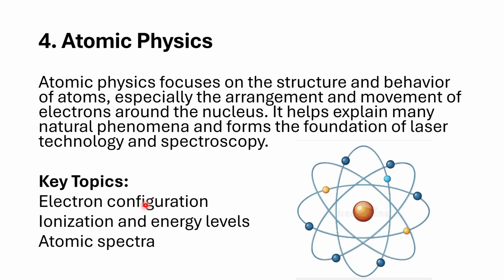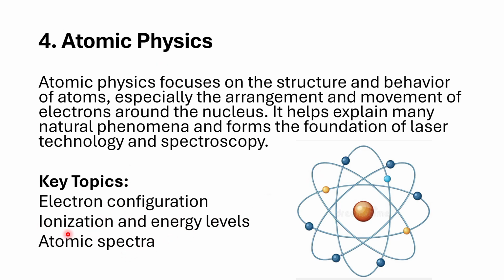Key topics: electron configuration. Electron configuration means that the atom consists of different shells and orbits, and electrons are separately distributed among them. So the electron configuration manages all that distribution: how many will be in the first shell, how many in the second, how many in the third, and how many in the suborbitals, according to their spins. Ionization and energy levels mean that when we give energy to the atom, the electron will move up, how far it moves up depending on how much energy. All that is the study of atomic physics.